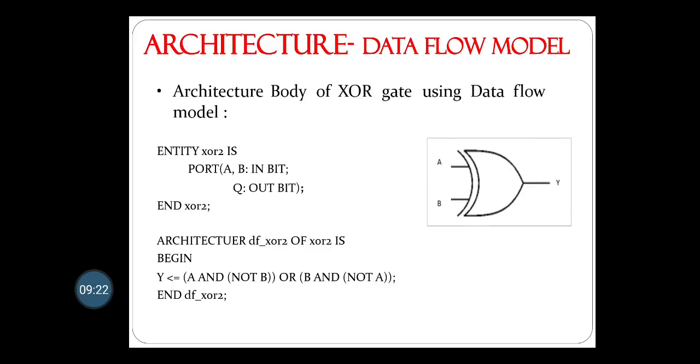Y is assigned a value of A and not B, or B and not A, where not B means B bar and not A means A bar. The whole equation is mentioned after begin, then end data flow XOR2 semicolon. So this is how we have to write the data flow model architecture.